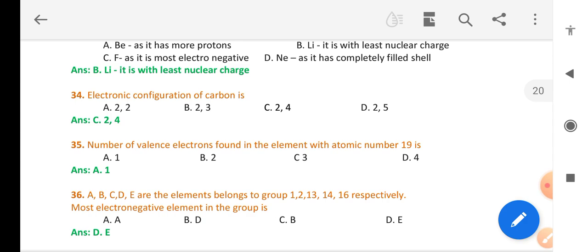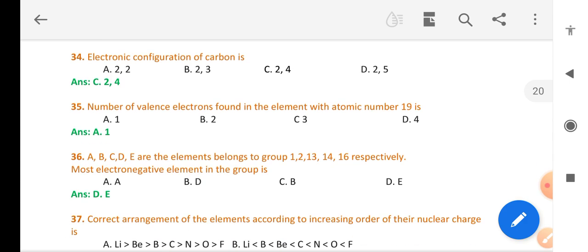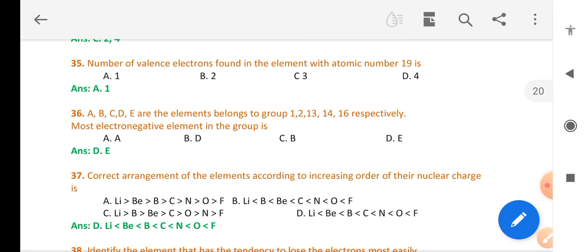The electronic configuration of carbon is 2, 4. The number of valence electrons in the element with atomic number 19 is 1. A, B, C, D are elements belonging to groups 1, 2, 13, 14, 16 respectively. The most electronegative element in the table is E.